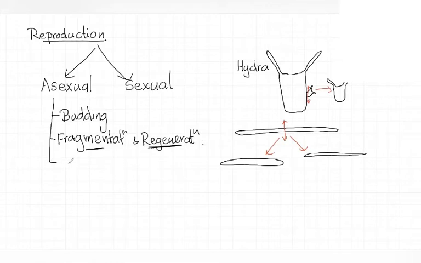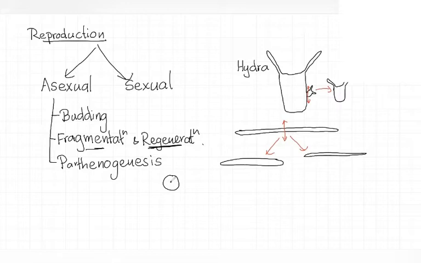Okay, then the third one, the last one, is parthenogenesis. This is a somewhat unusual way. In that case, there is a single cell, we call it an egg cell.